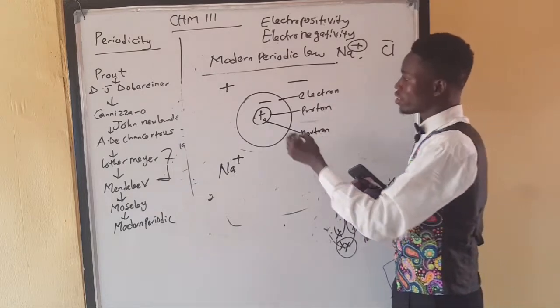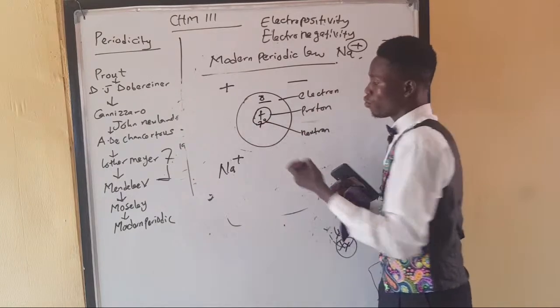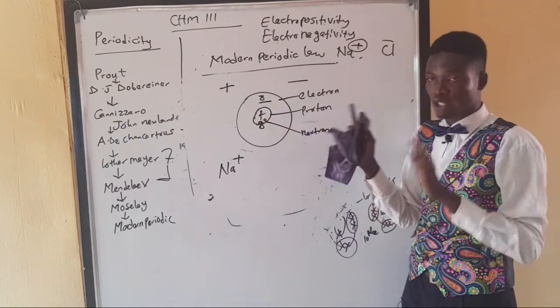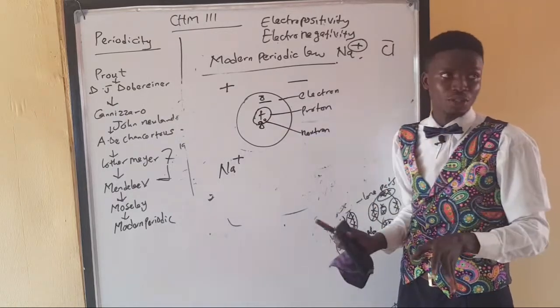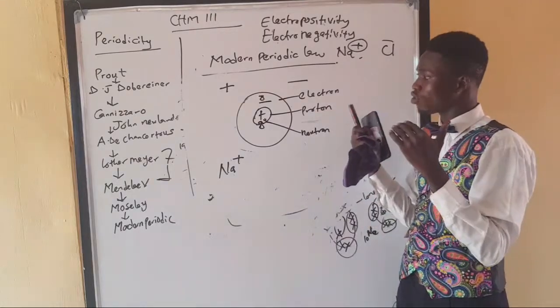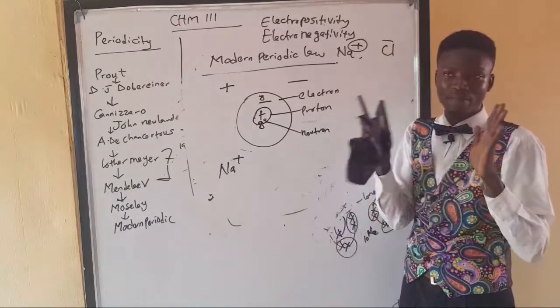Let's say for instance, this structure has 8 electrons and 8 protons, because I said that the number of electrons is equal to the number of protons in a neutral species. Since protons are positively charged, the electrons are there to counteract their charge and make it neutral.